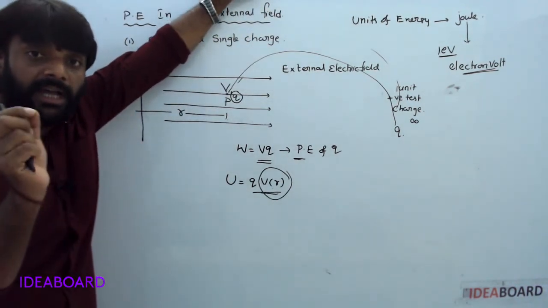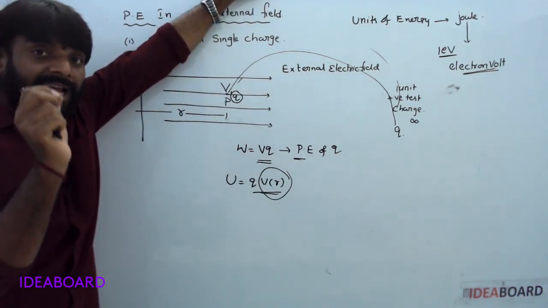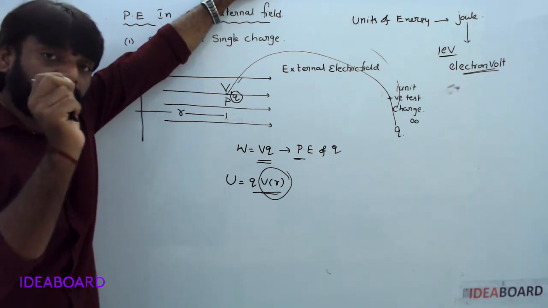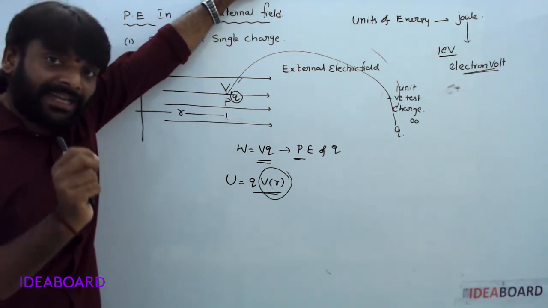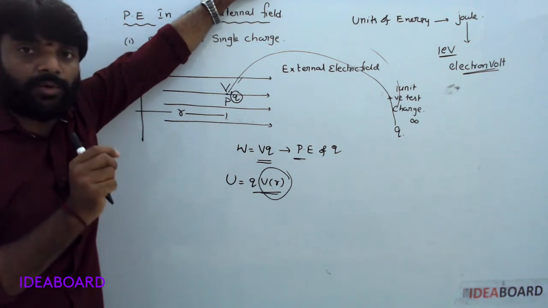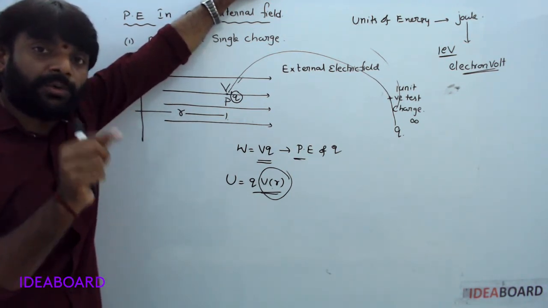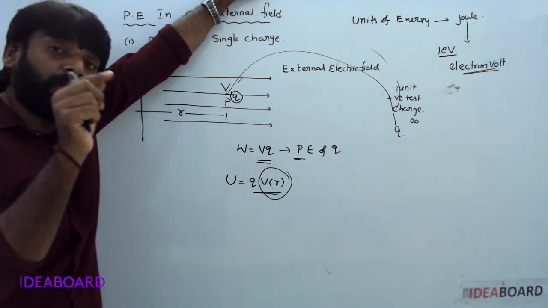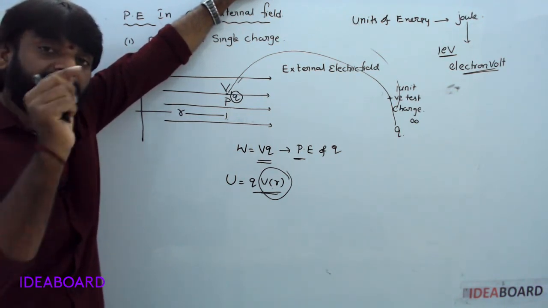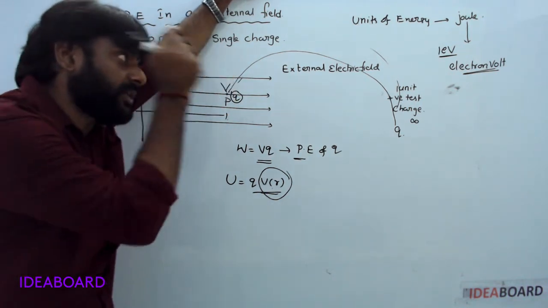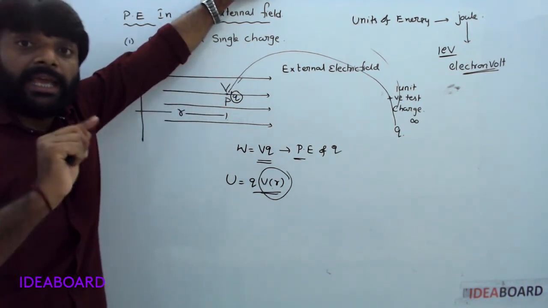If the electron is accelerated through 1 volt potential difference, it gains a certain energy, which is one electron volt. Or if the electron is decelerated through 1 volt potential difference, it loses energy. That lost energy is also 1 electron volt.